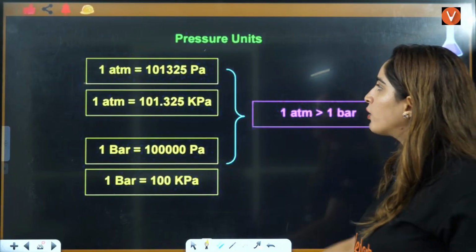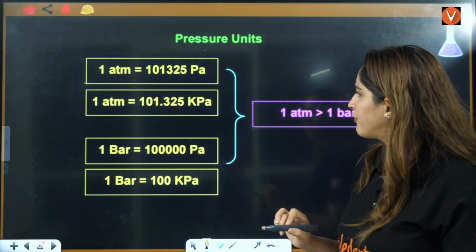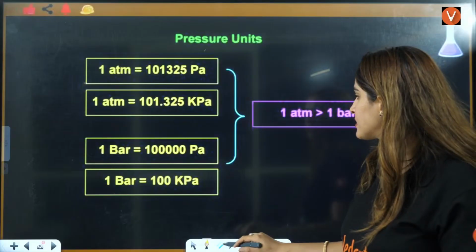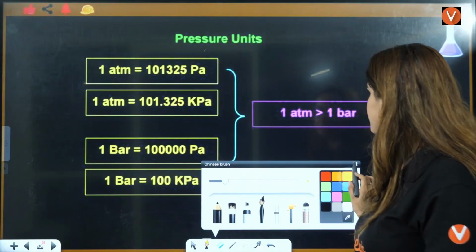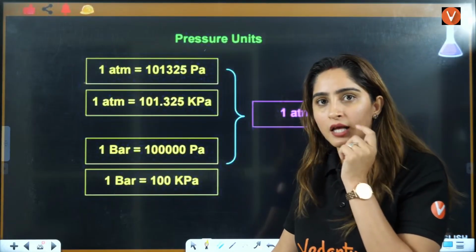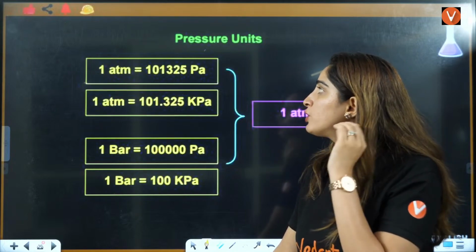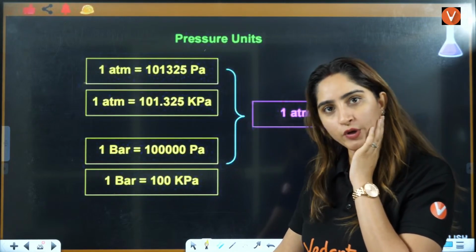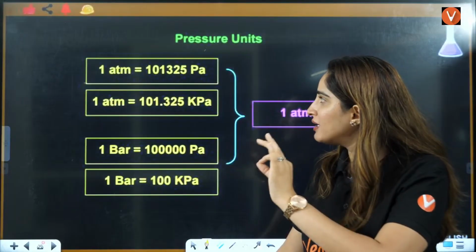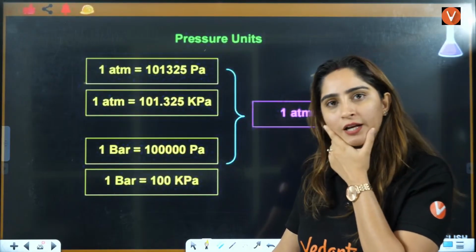If you talk about 1 atmosphere to Pascal, you have to multiply by 101325, then you will get the result in Pascal.